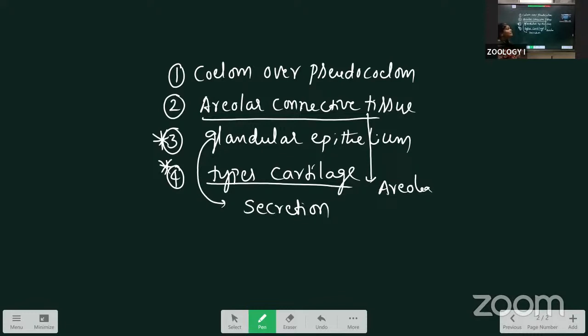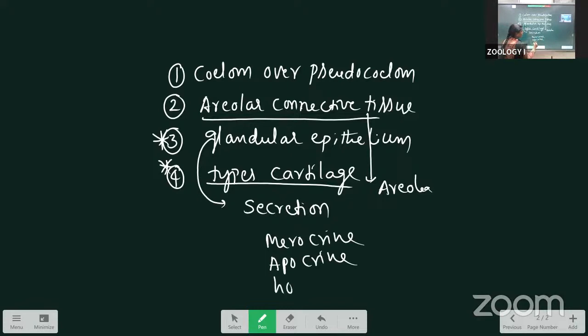Exocrine glands, depending upon the loss of the cells, are of three types: merocrine, apocrine, and holocrine. This is not given in the material, but you add that also.